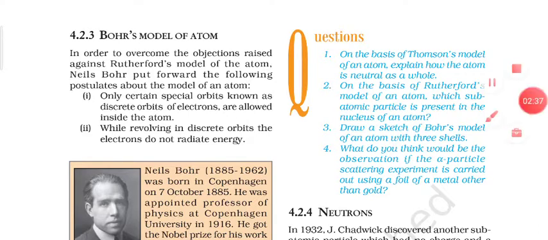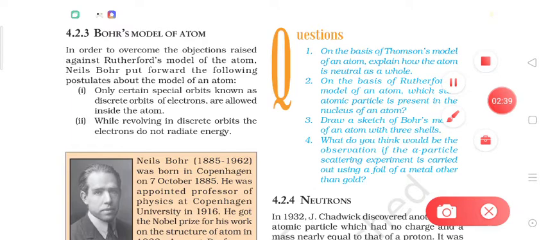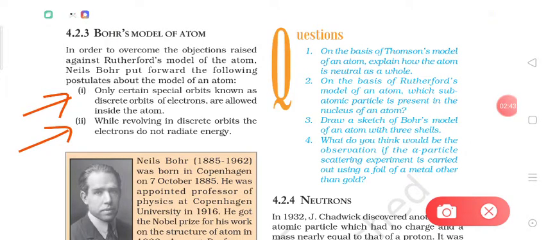Niels Bohr gave two postulates. These were the two major postulates, and through his postulates Niels Bohr explained why electrons do not radiate energy, means why the atom is stable.